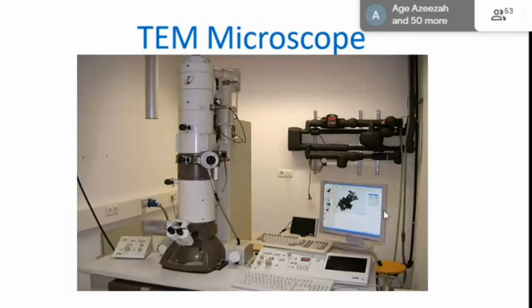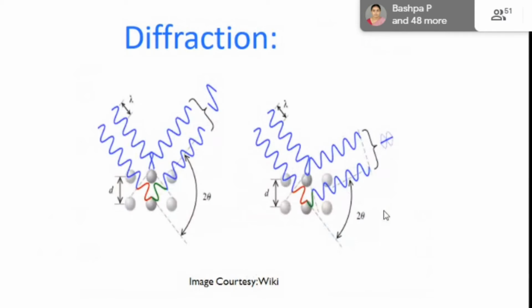This is a TEM, a simple image of a transmission electron microscope, commonly used to predict the diameter of nanoparticles that we have synthesized. We can calculate particle size and particle shape from this. This is a diffraction pattern using the transmission. Basically, in SEM and TEM, in TEM the transmitted electrons are responsible for the data that will be collected. In the SEM, the scanning, we simply scan the surface of our material. The backscattered electrons are responsible for the data from which we get the image.